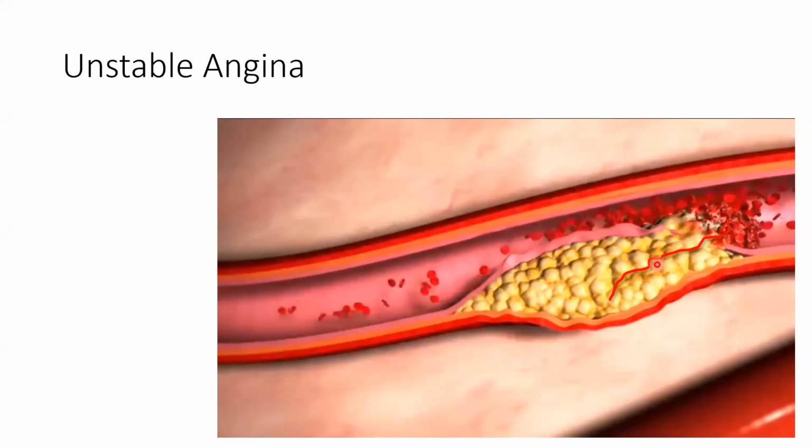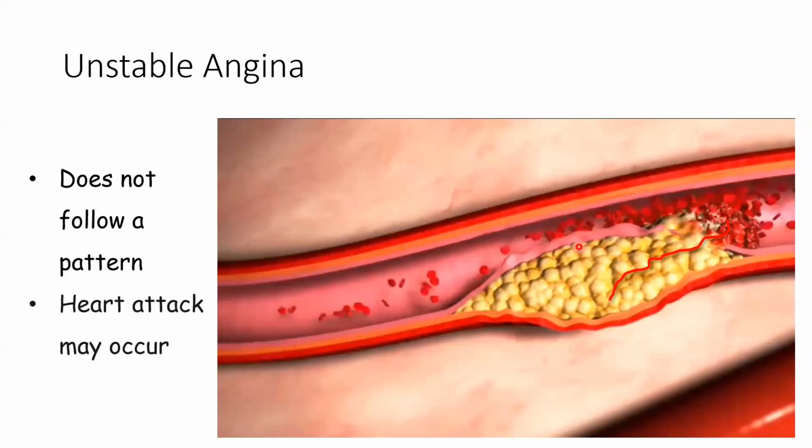Sometimes randomly this will move that side and block the whole coronary artery at a time. Okay, and this will be random, not based on the activity. It can happen when the person is sleeping at that moment also. It's not following any pattern. So it does not follow a pattern. This attack may come at any time, and a heart attack may occur because this moving plaque is blocking the whole diameter of the coronary artery. So the heart is not getting oxygen at all at that moment. So there will be a heart attack.